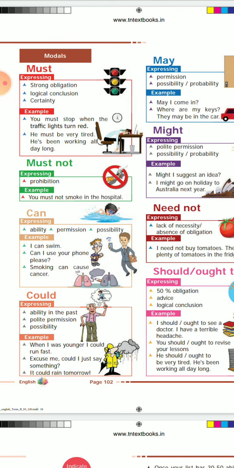It is a strong obligation, a strong rule by the government. If the red light comes, you must stop the vehicle. So in this place we can use must.